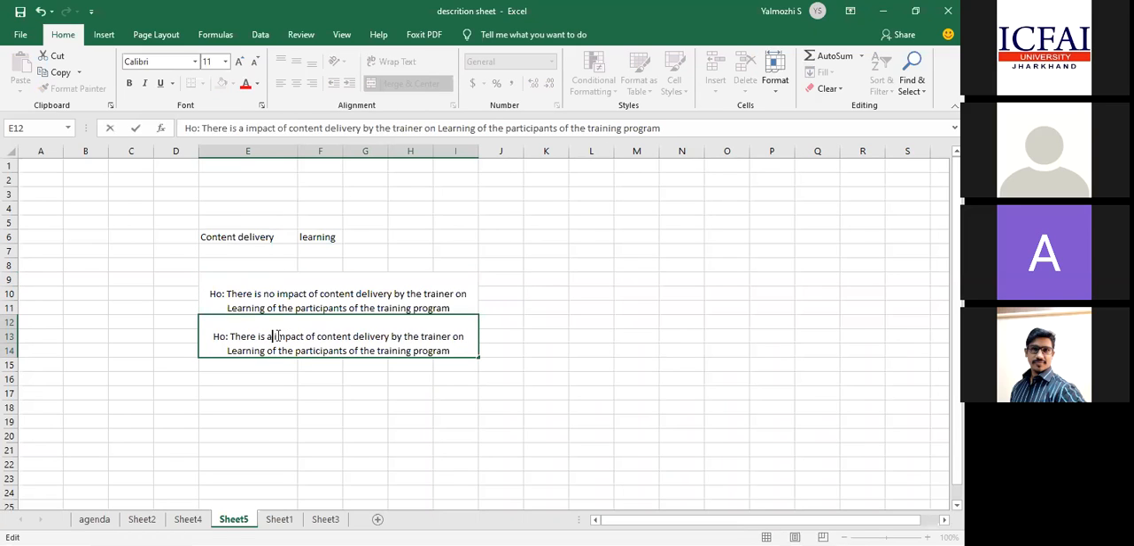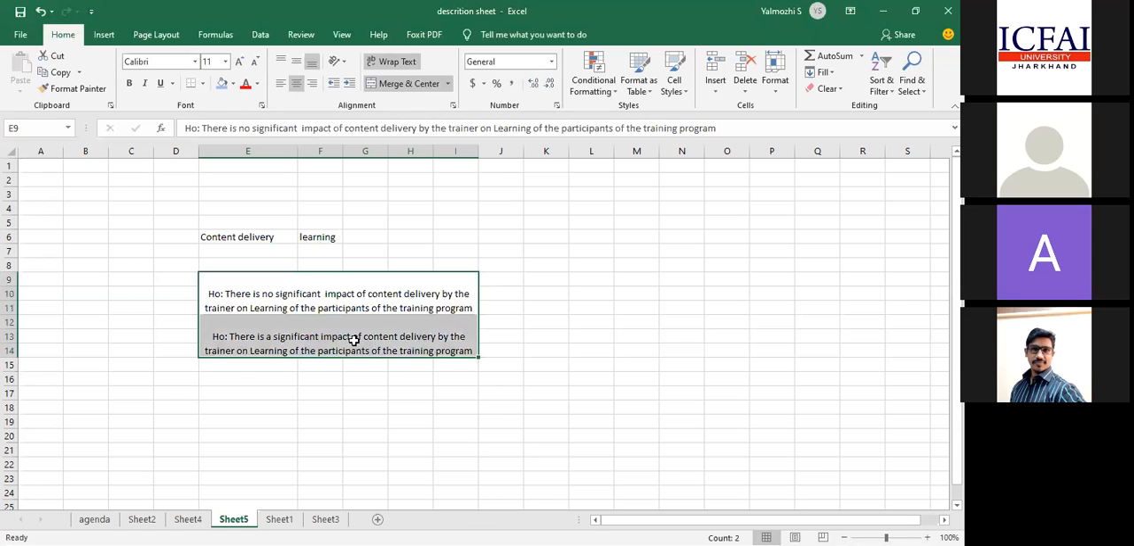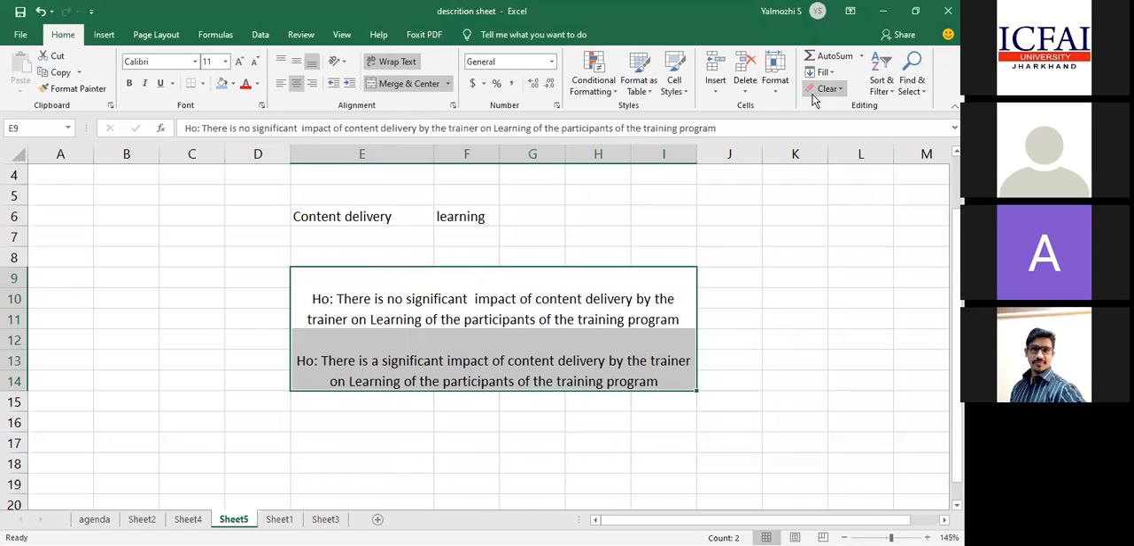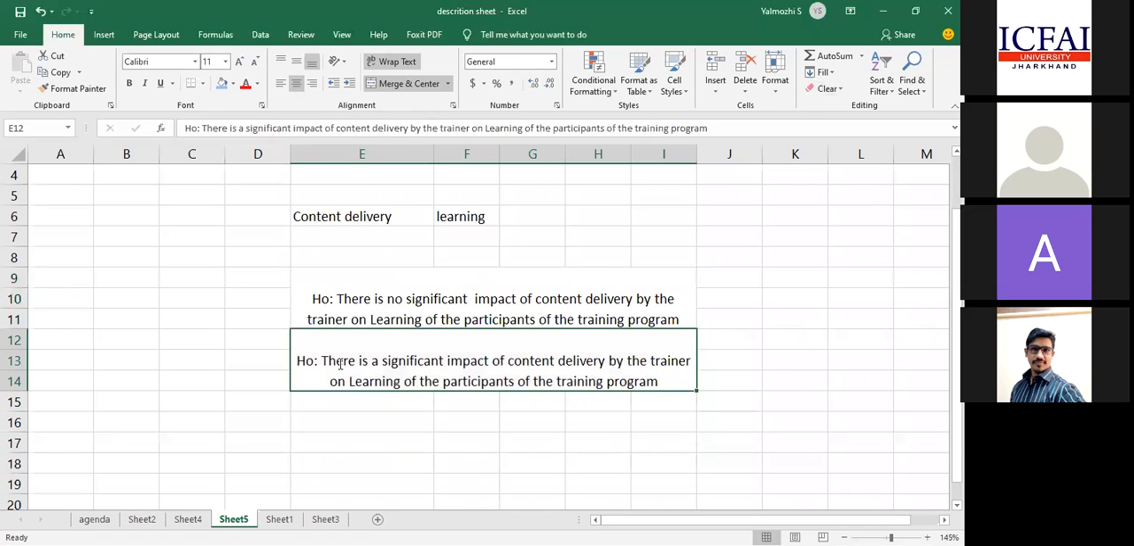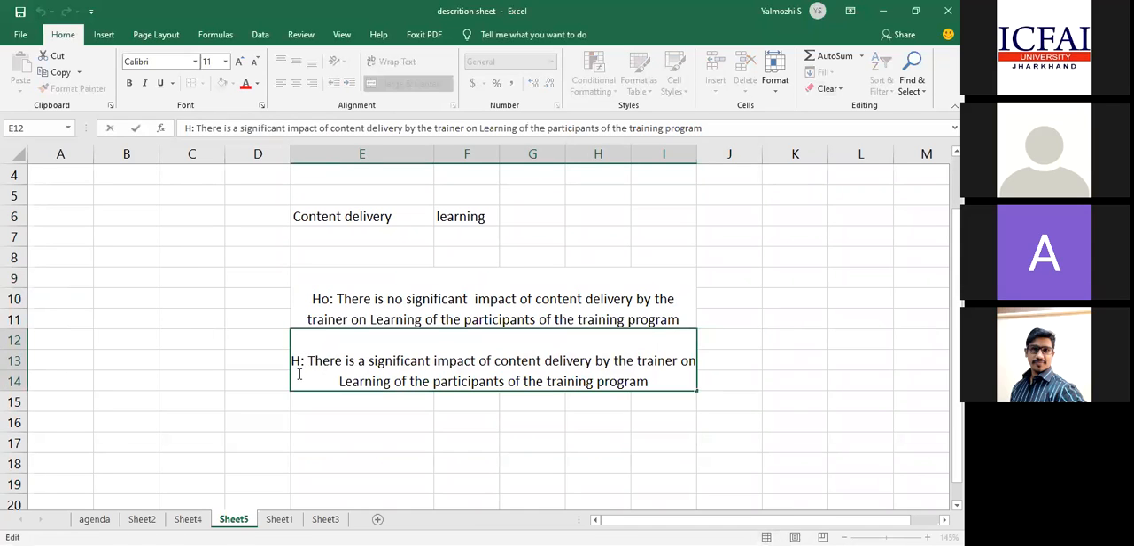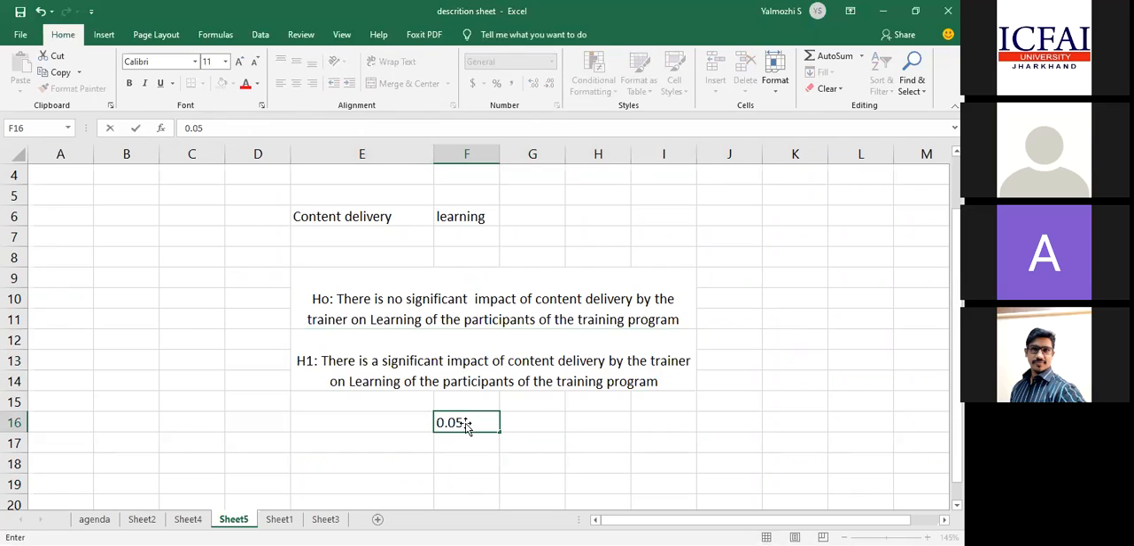There is a significant impact. You added one word, so I'll grab that word, significant. I'm using it here also. The null is there is no significant impact. So these are all my hypotheses. Are you all on the same page? Yes. Fine. So this is the null hypothesis and this is the alternative hypothesis. Now what is the magical number? 0.05.